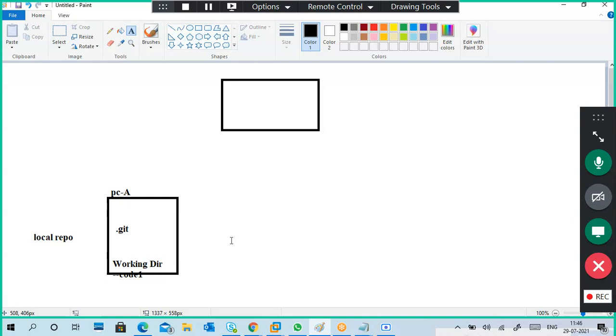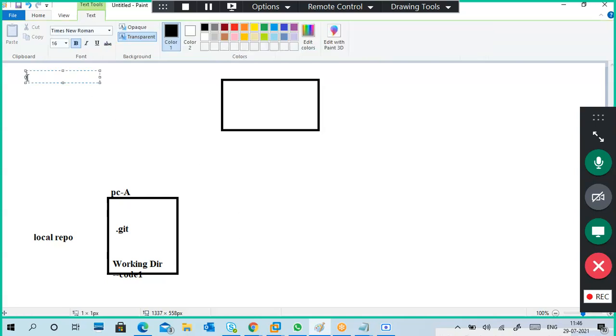Cloud. Okay, good. So which cloud is it? Git. Cloud is okay, but which cloud? Cloud storage is like maybe you can put it in OneDrive, maybe Google Drive. Very good.